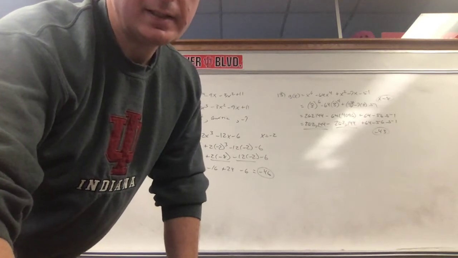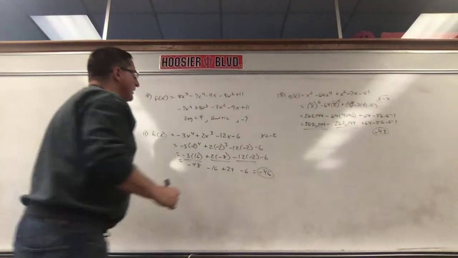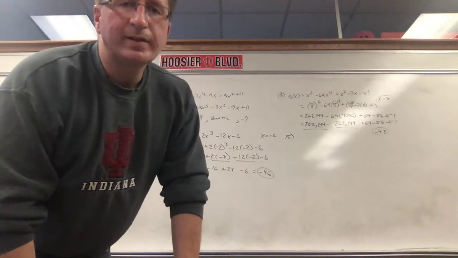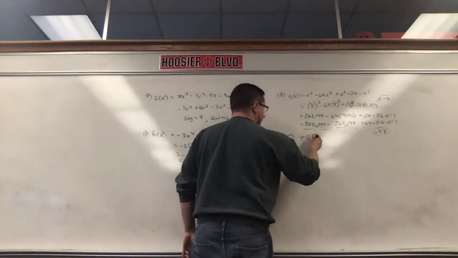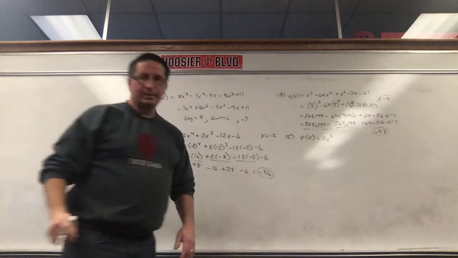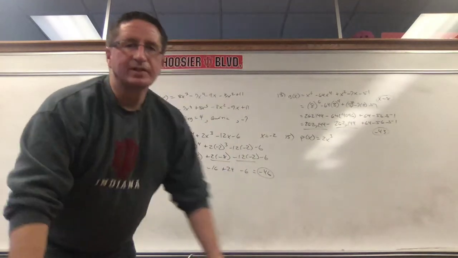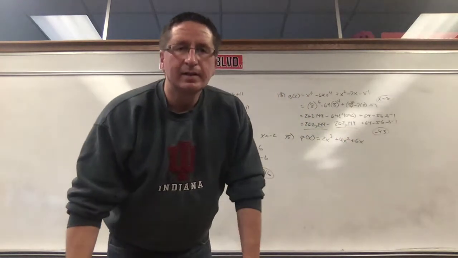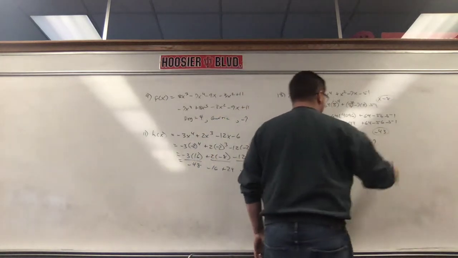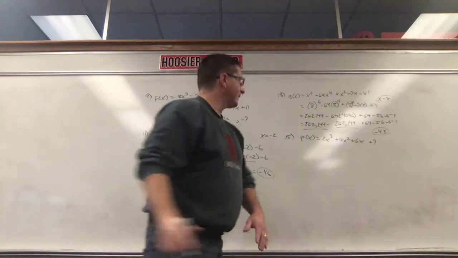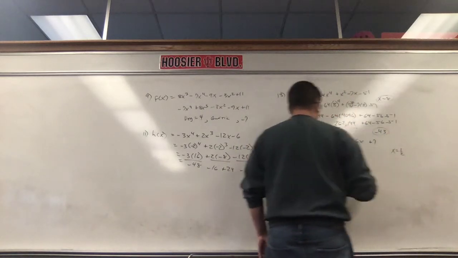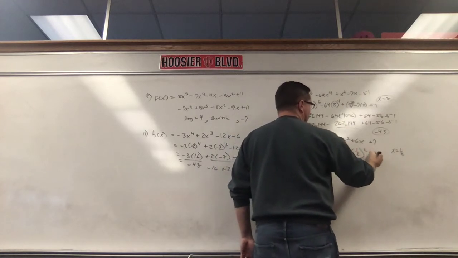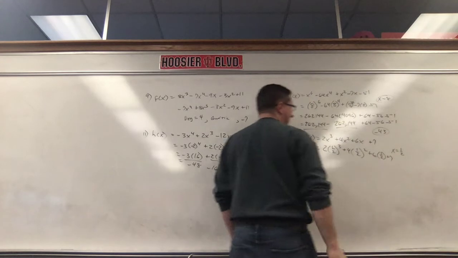Okay, 15. So what do they give us on 15? Another function. And they give us p of x is 2x to the third plus 4x squared plus 6x plus 7. And they give us what? 1/2? X is 1/2. Okay, so we have 2 times 1/2 cubed plus 4 times 1/2 squared plus 6 times 1/2 plus 7. We just plugged in half everywhere.